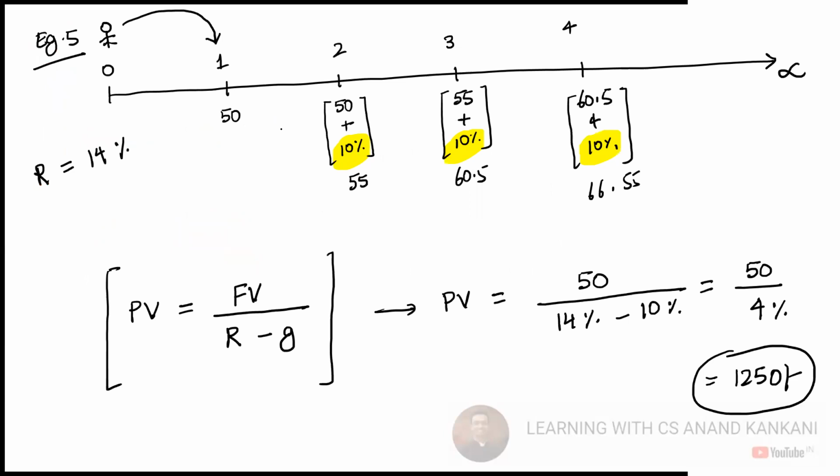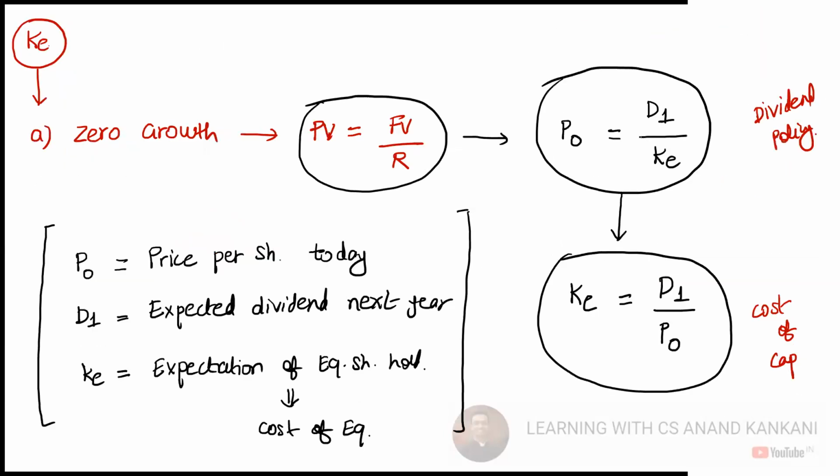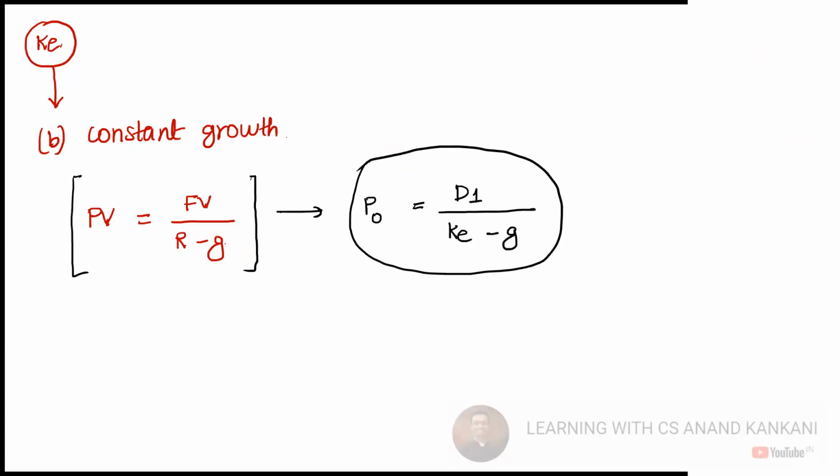Like this, you'll never get a question where a year later you're getting 50, the next year 55, the next year 60.5, now find out the price. You will always get a question in terms of the dividend. They will say that a company is expected to pay a dividend of X amount of rupees, the cost of equity is this, the growth rate is this, find out the price of the share.